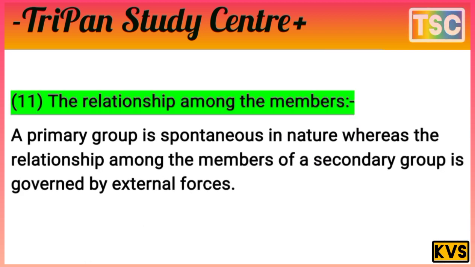The next difference is the relationship among the members. A primary group is spontaneous in nature, whereas the relationship among the members of a secondary group is governed by external force.